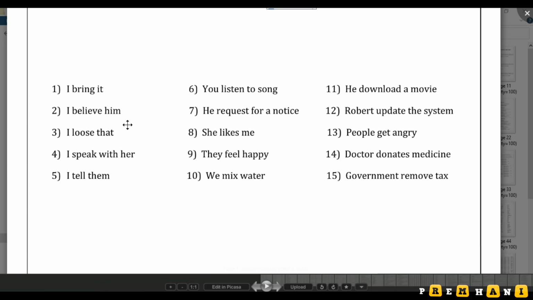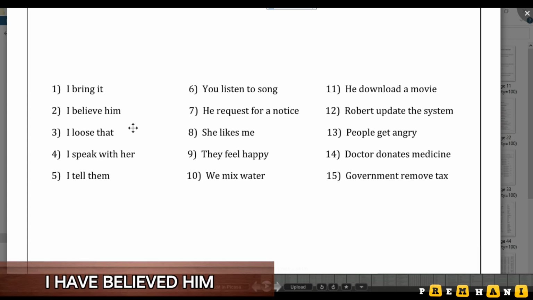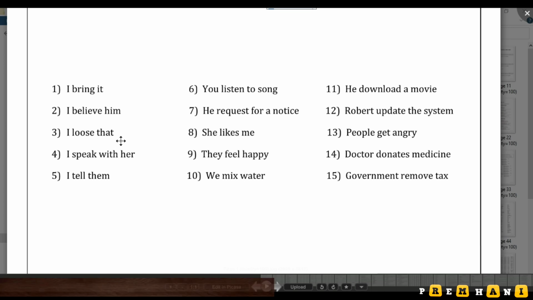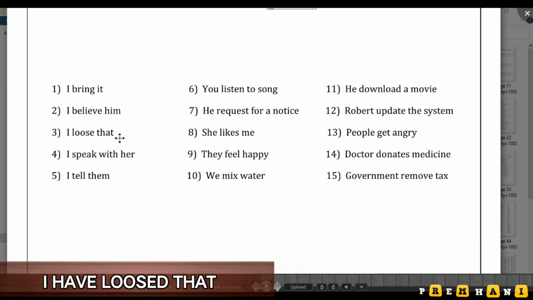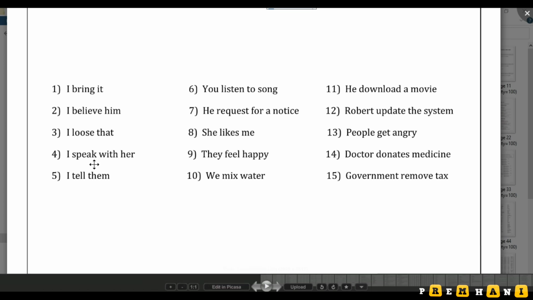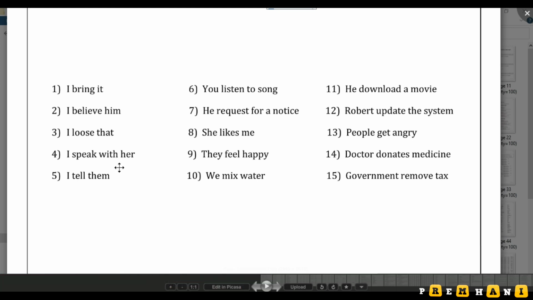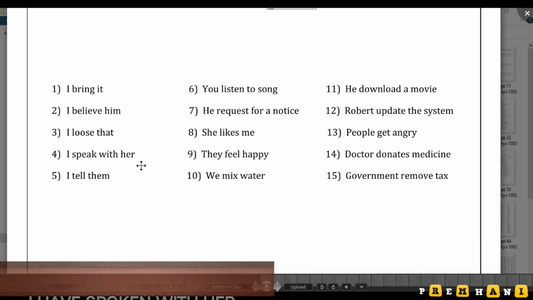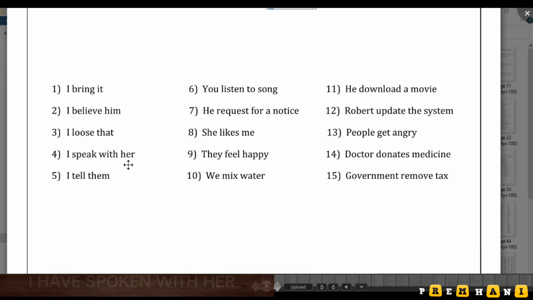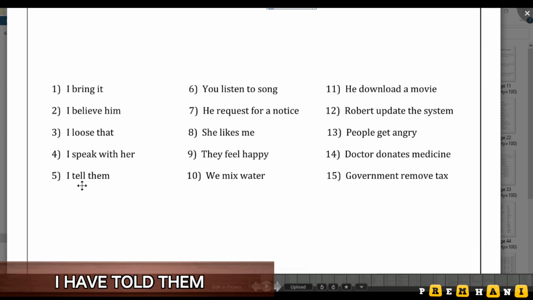I believe him. In present perfect, I have believed him. I lose that. In present perfect, I have lost that. I speak with her. Okay, what is the V3? V2 is spoke, and V3 is spoken. Speak, spoke, spoken. V1, V2, V3. So we are converting this line into present perfect, that is, I have spoken with her. I have told them. The answer is I have told them.